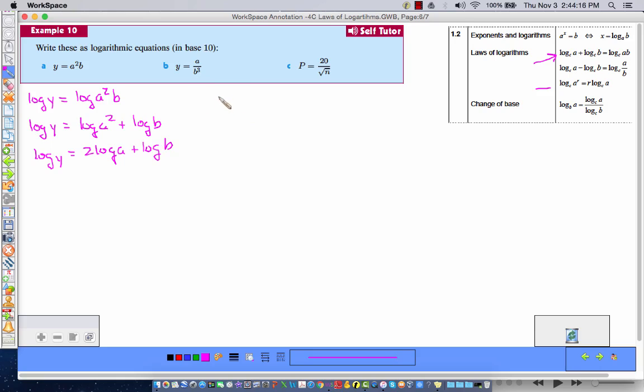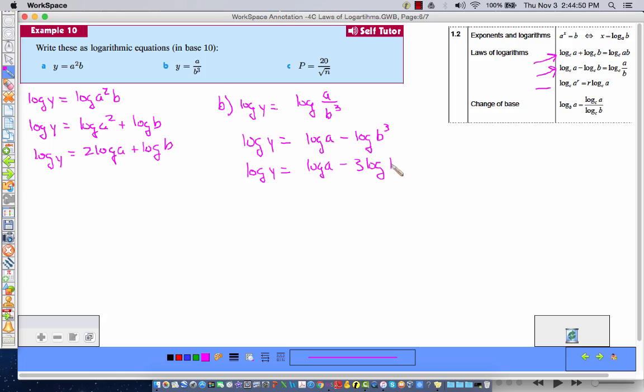Okay, and let's see, what do we got here? So for b, I'm going to have to start labeling these. I'm running out of room. Log of y is equal to log of a over b cubed, so log y is equal to log of a minus log of b cubed. There I use my subtraction rule. So log y is equal to, finally, log a, and I can move my exponent down as a coefficient.